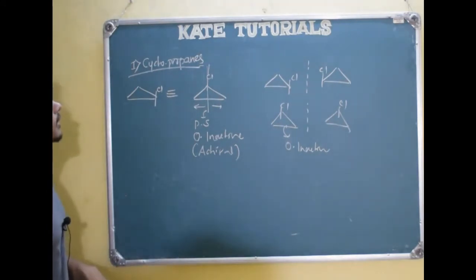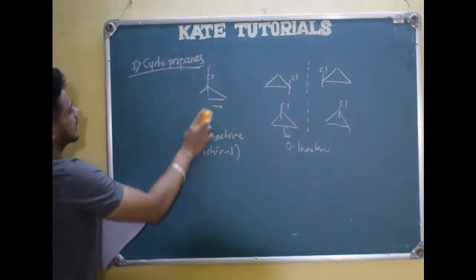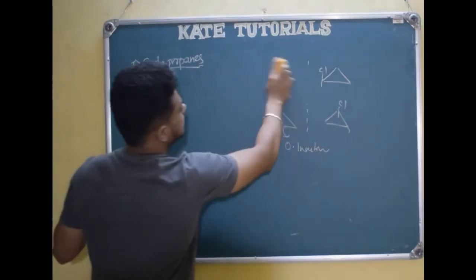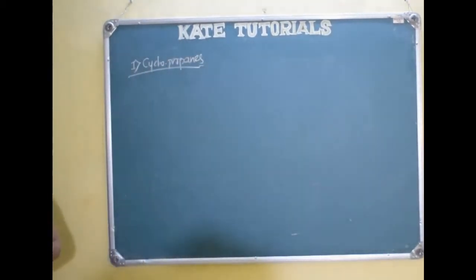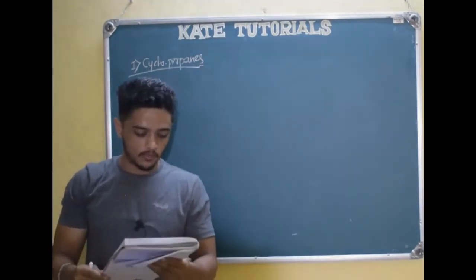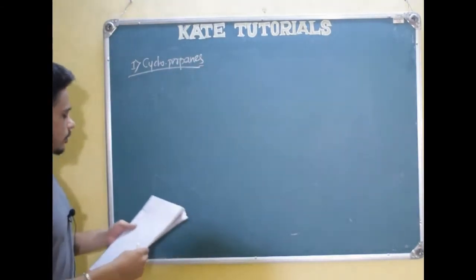So all the basic details I have explained in a few classes, right? About enantiomers, those things I have explained in basic stereochemistry. So those videos are available, you can watch them, right? So let us see a few more things.